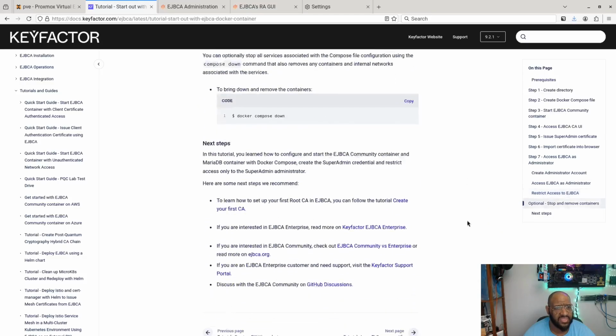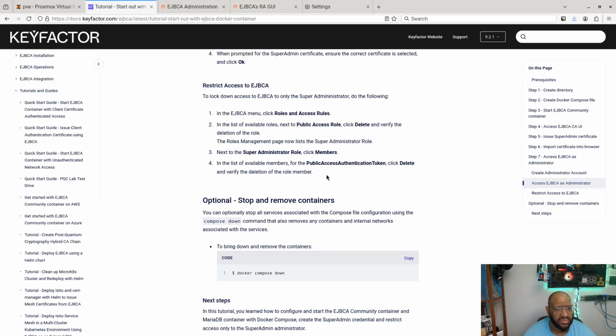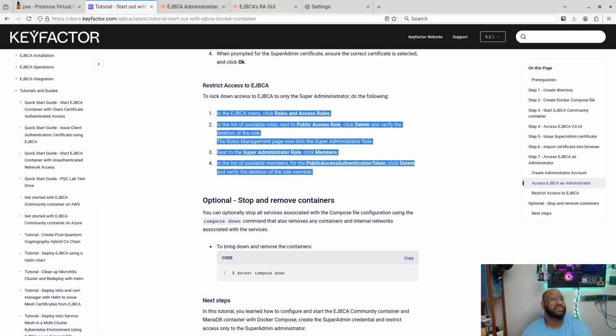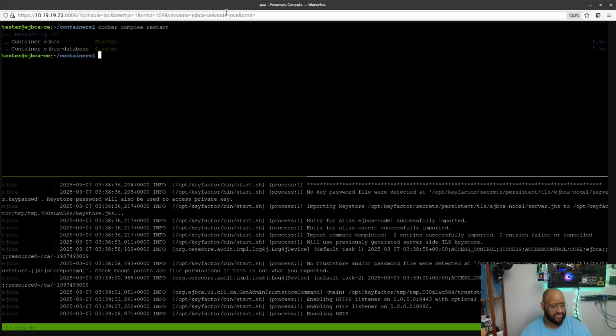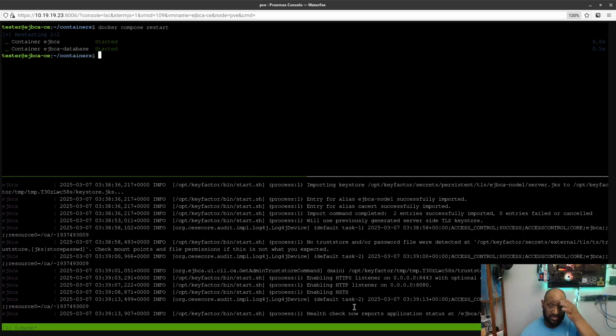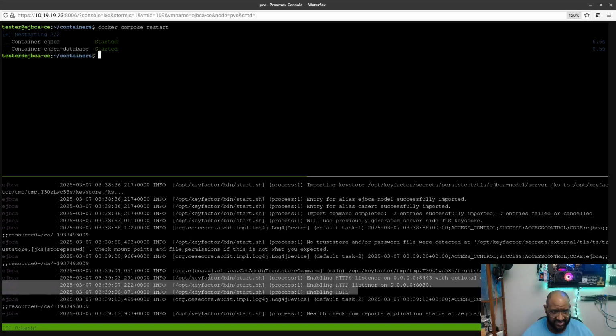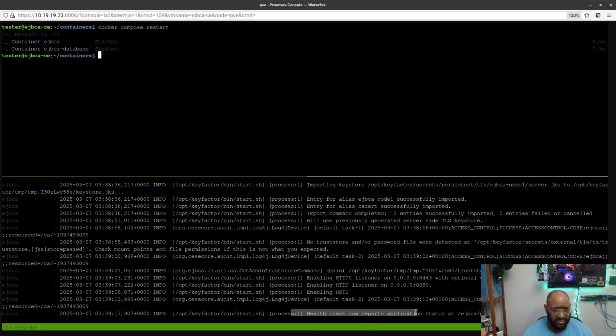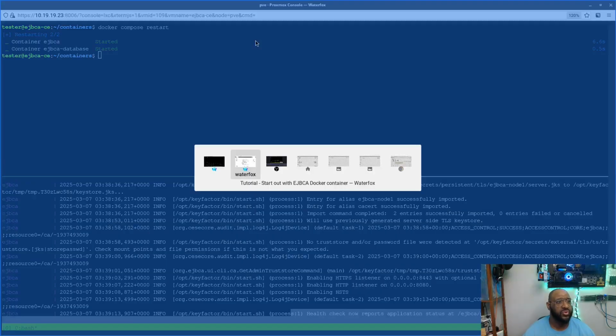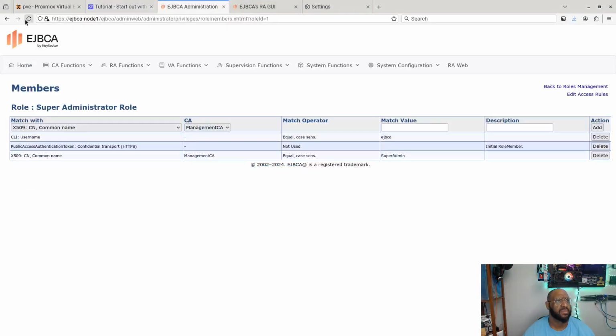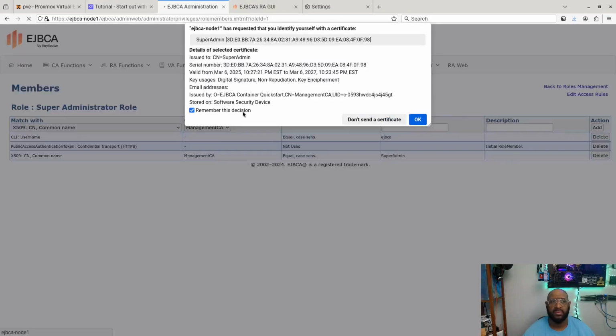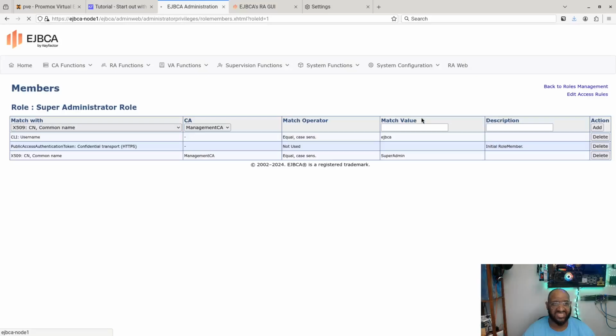Optional: stop and remove containers. I think that's it. That's the last part. So now we can just remove these options once we get the restart. Pop up the other screen. I think we're good now. A little longer. Doing some health checks. Health check report. Okay, let me just try to refresh, see if it works. Bam. Okay, remember this decision. It did find the certificate. We're going to send it over. I think that worked.